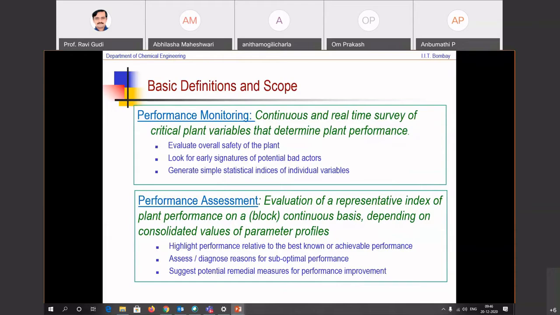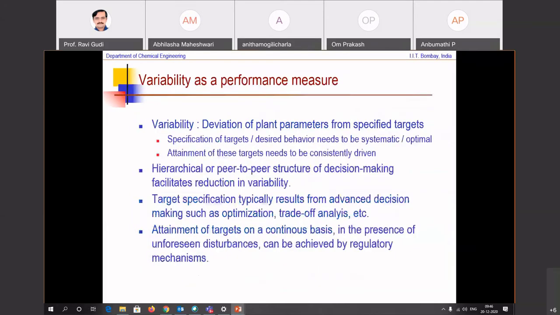Okay. So what we want to be able to do is use this digital twin to be able to specify targets as well as possible. Which means you want to make sure that your digital twin is current.